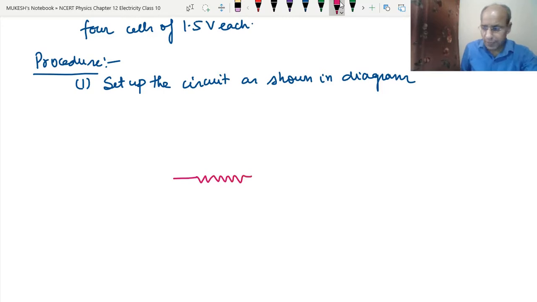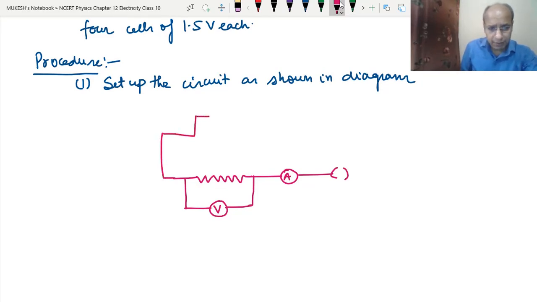Okay, we will connect this wire with the ammeter and with the key, and this will be connected with a voltmeter. This is a voltmeter, and this will be connected with a cell. First we will connect one cell, then we will connect two cells, then three cells, and then four cells.